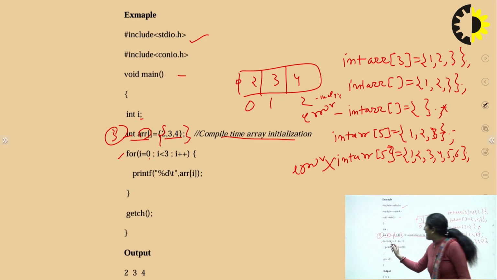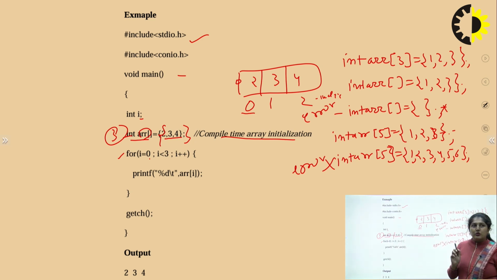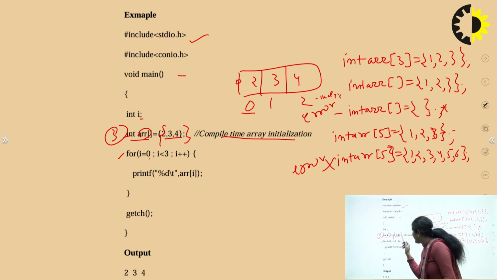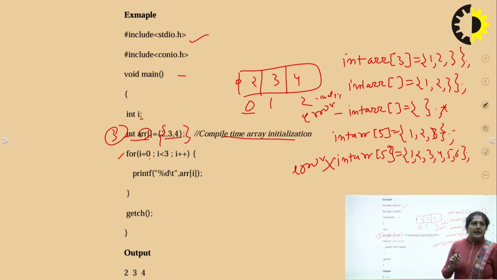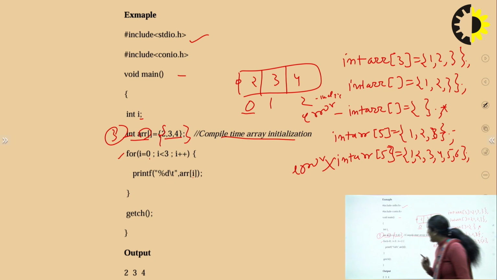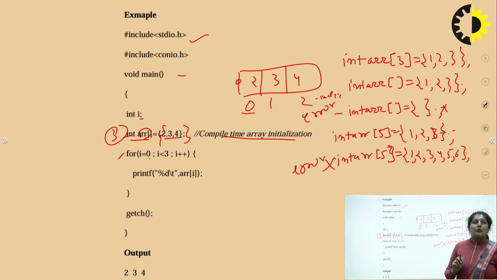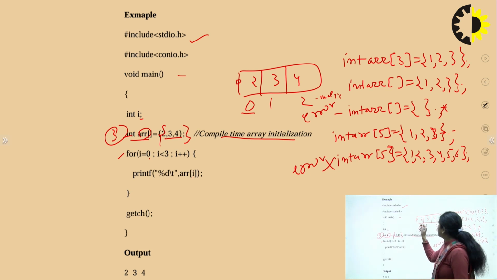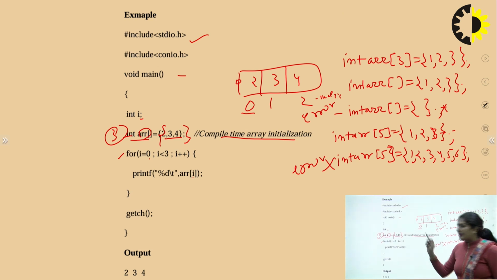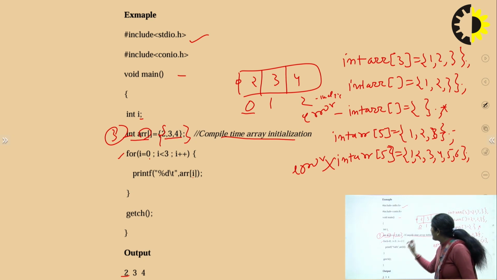So for i is equal to 0, i is less than 3, condition true. i plus plus, we will be entering here. Then printf a of i. So what will be the output? a of i means the first element will be printed, then i plus plus, then the index will move here.